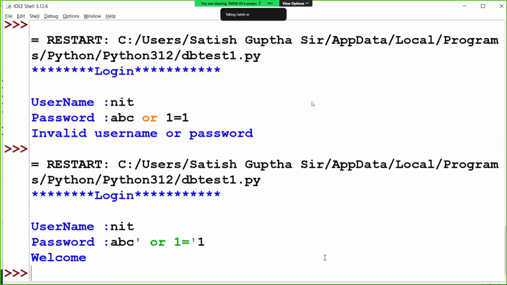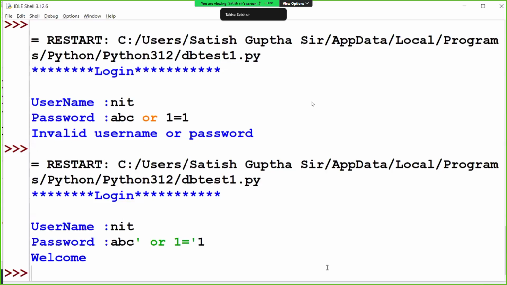Just see here. Welcome. Now, is the password correct or wrong? Wrong. But did I log in or not? What is the message? Welcome. I know the username, but I don't know the password. But still logged in or not? Yes. You injected some characters, right? Yes.